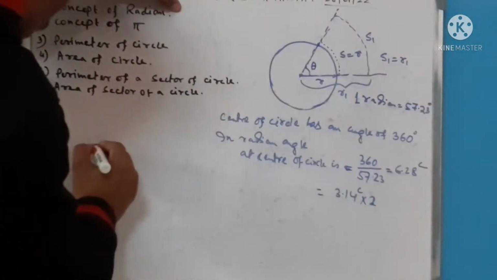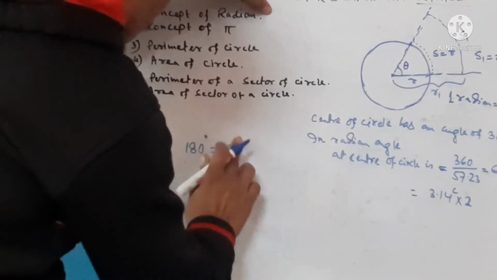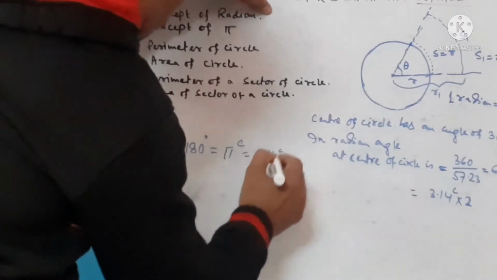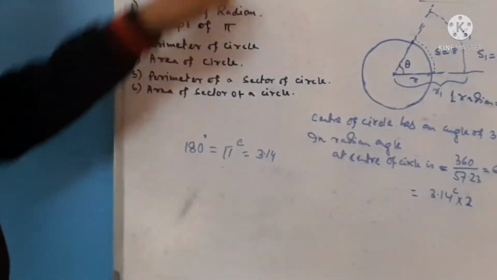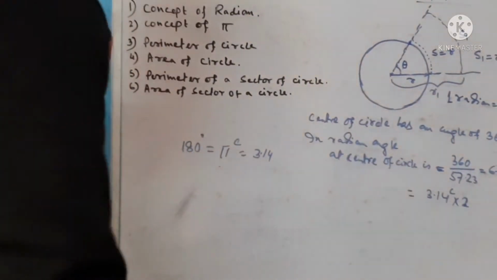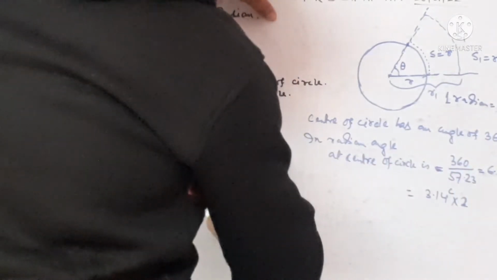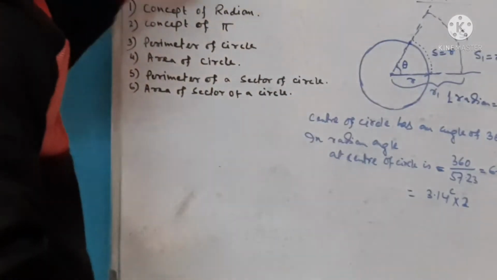that is 3.14 into 2, 3.14 radian into 2. So 180 degree is equivalent to pi radian, that is 3.14 numerical value. So 180 degree equals pi radian and 360 degree equals 2 pi radian. So the center of a circle contains 2 pi radian angle. Hope this is clear.